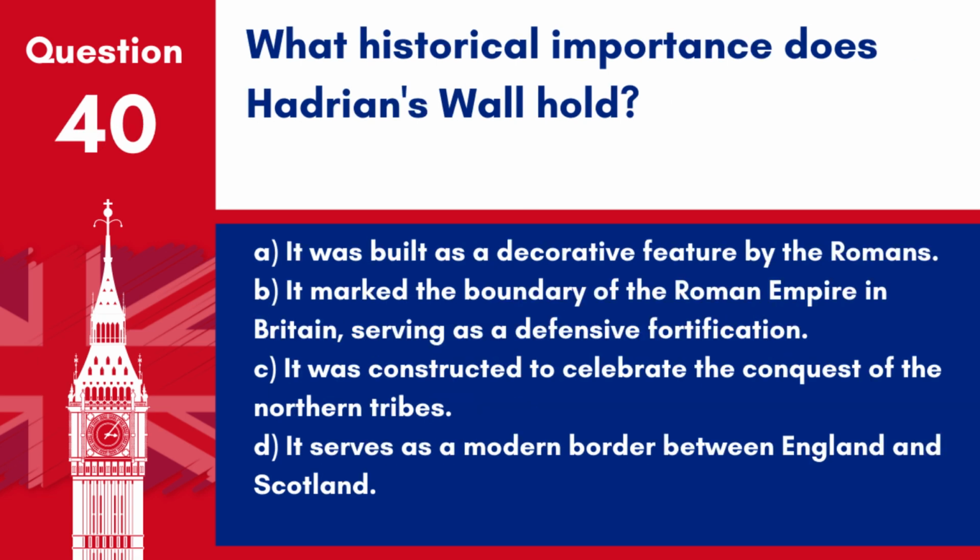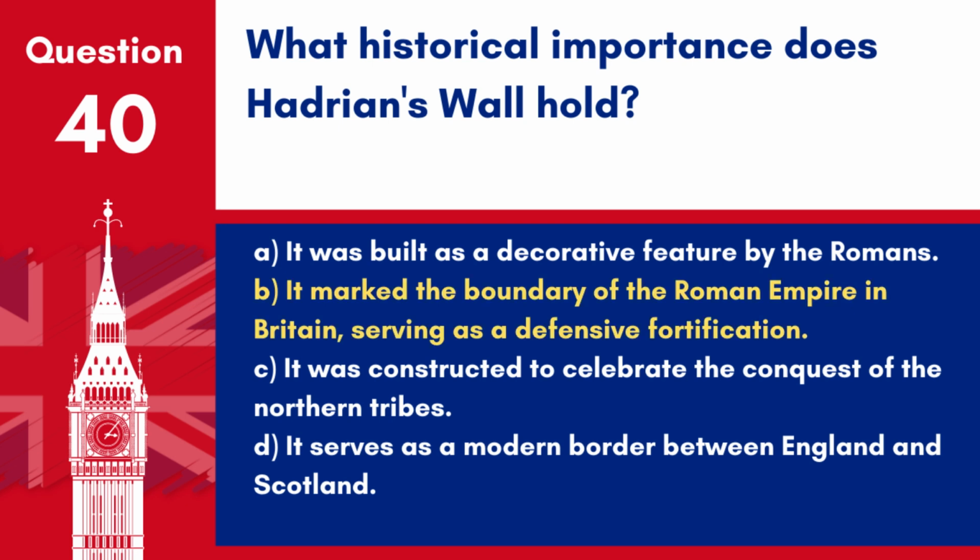Question 40. What historical importance does Hadrian's Wall hold? A. It was built as a decorative feature by the Romans. B. It marked the boundary of the Roman Empire in Britain, serving as a defensive fortification. C. It was constructed to celebrate the conquest of the northern tribes. D. It serves as a modern border between England and Scotland.